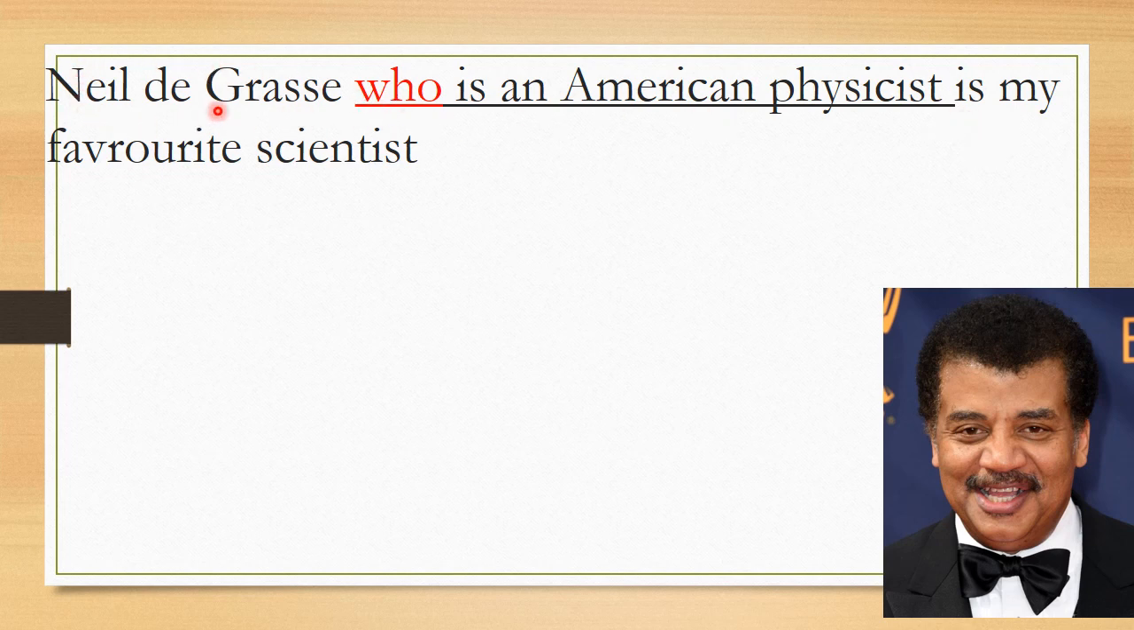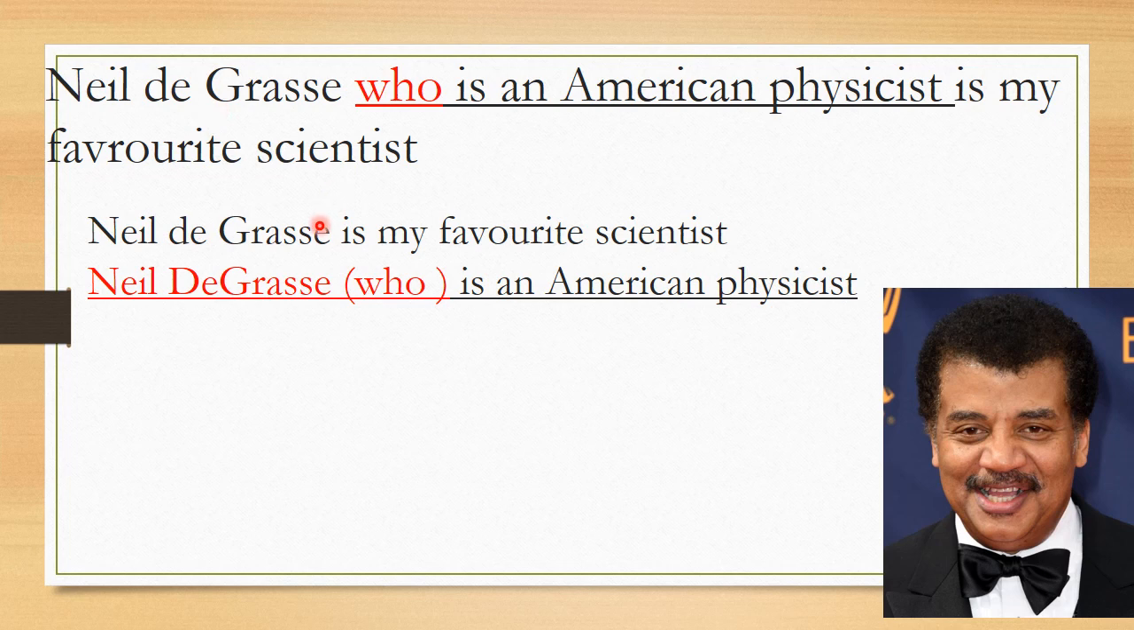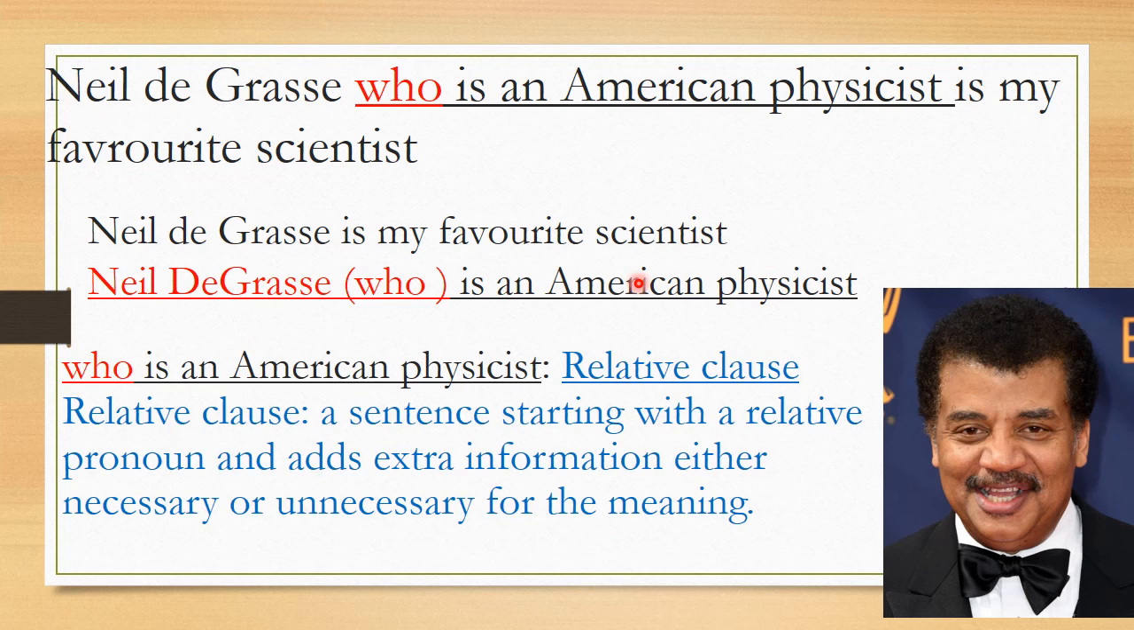Okay, you have here two sentences. You have Neil deGrasse is my favorite scientist, and you have Neil deGrasse is an American physicist. So here we have replaced Neil deGrasse by who, and we put this sentence here. We add information in one sentence, so this is who is an American physicist. It adds information about Neil deGrasse. We match the sentences together, and this is called a relative clause. Who is an American physicist is a relative clause.